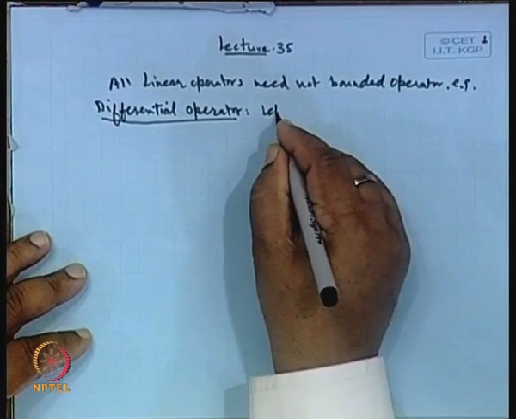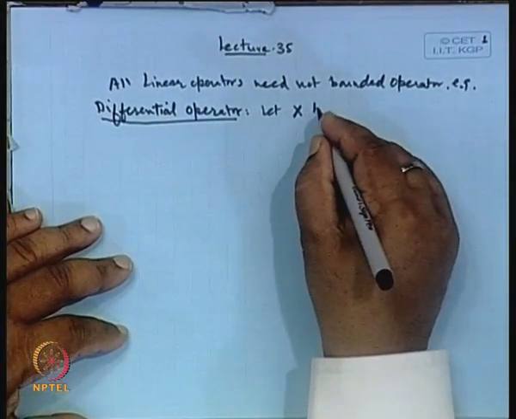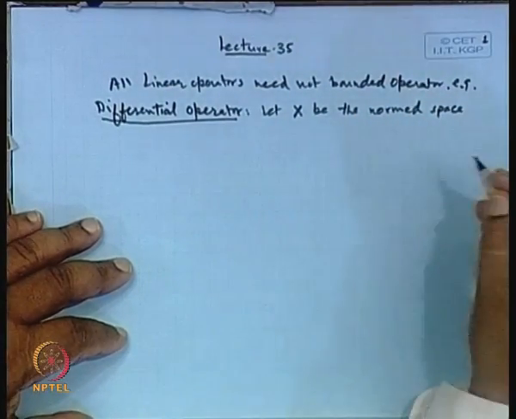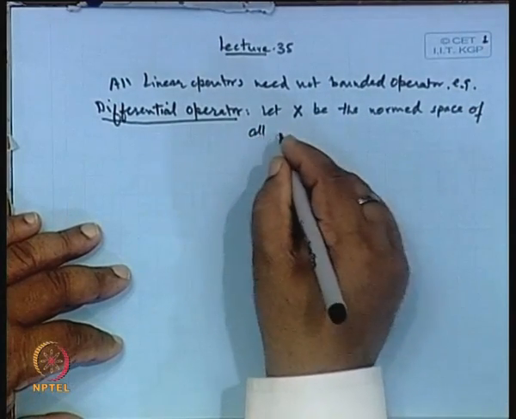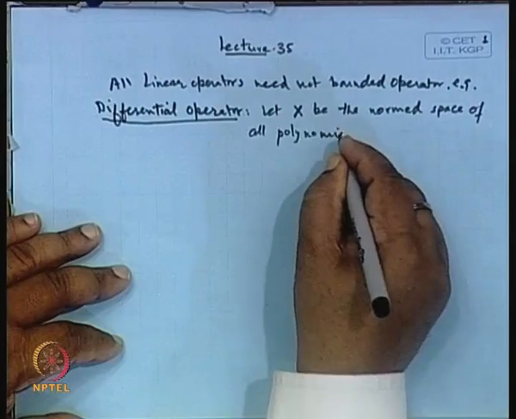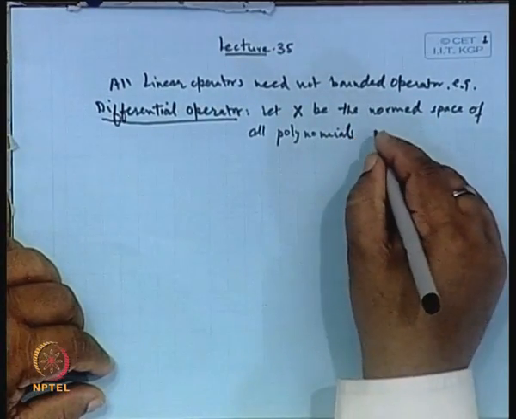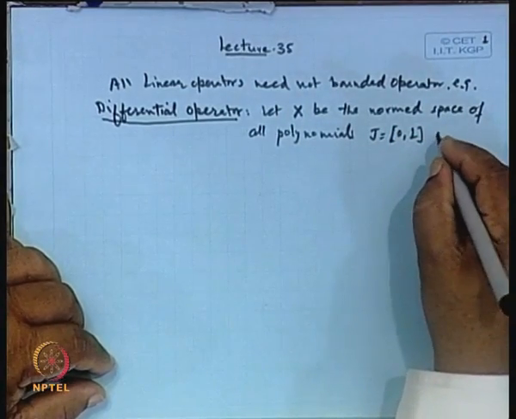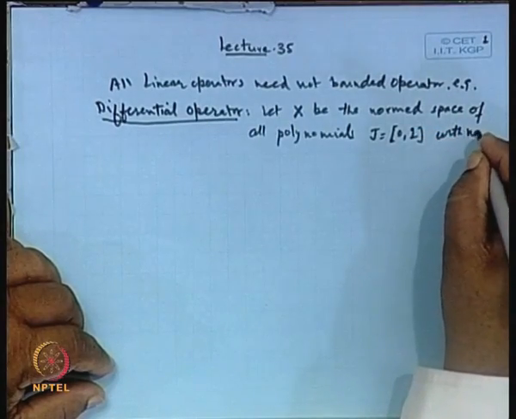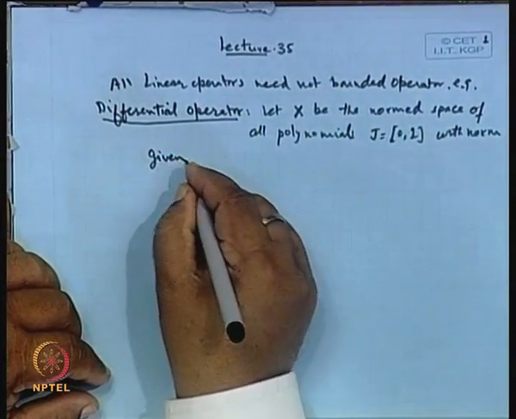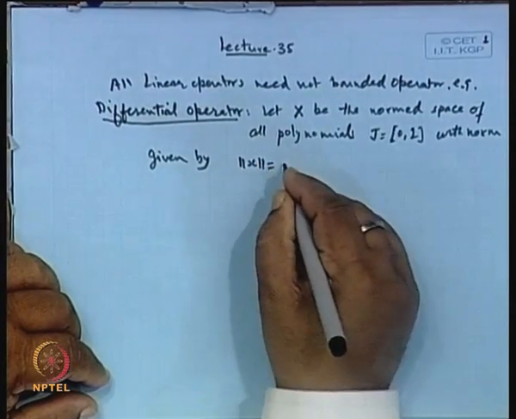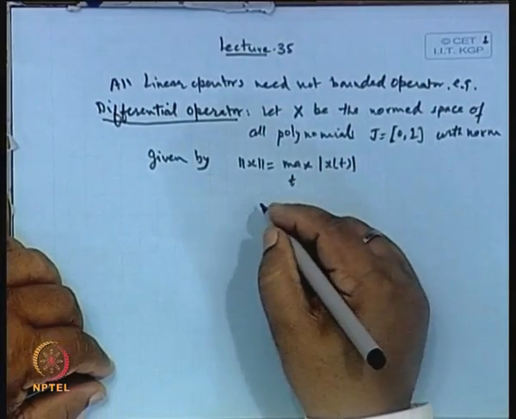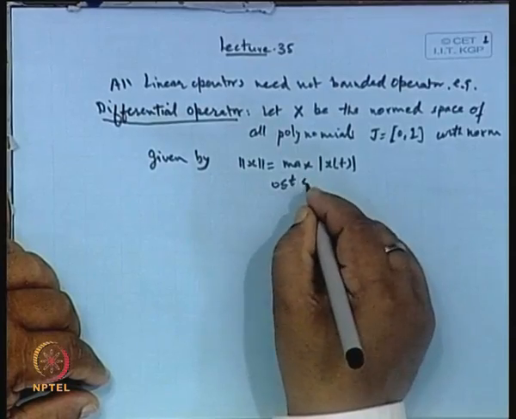Let X be the normed space of all polynomials on J, the closed interval 0 to 1, with norm given by the norm of x as the maximum of mod x(t), where t ranges from 0 to 1 over J.